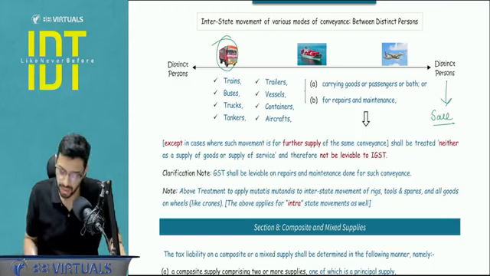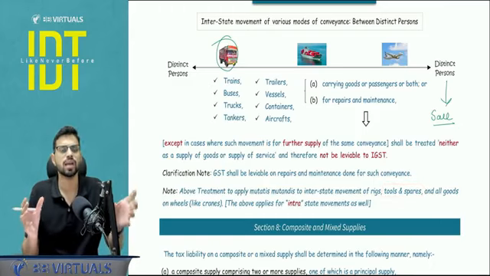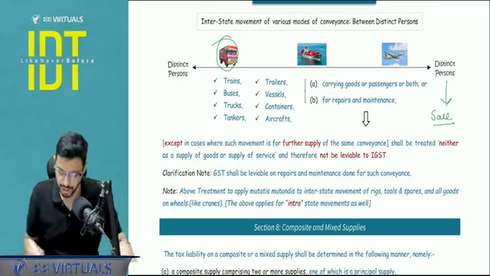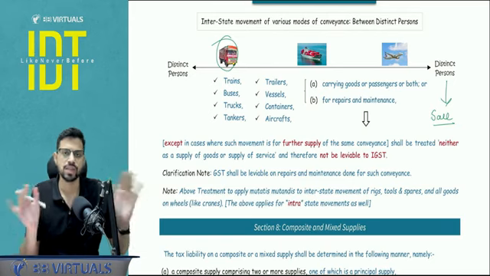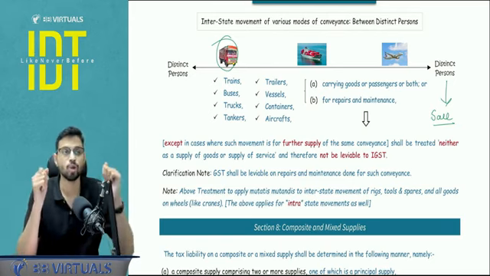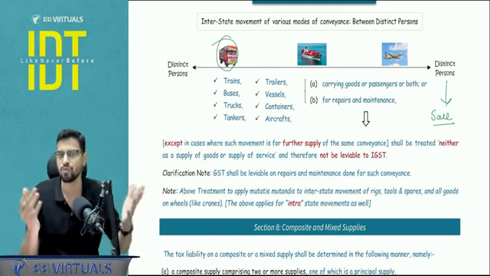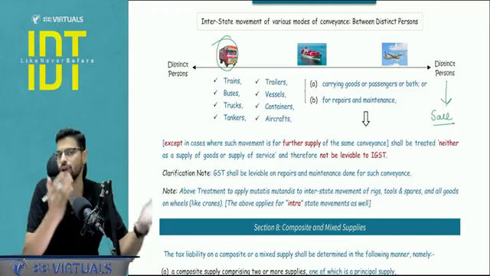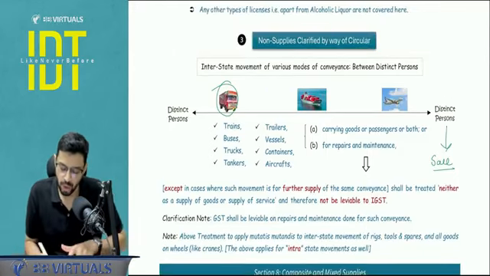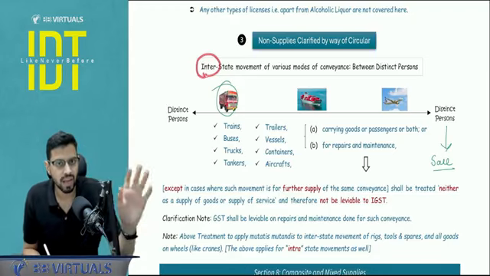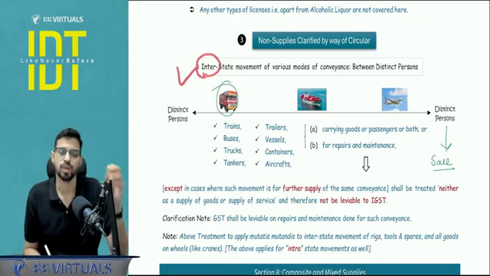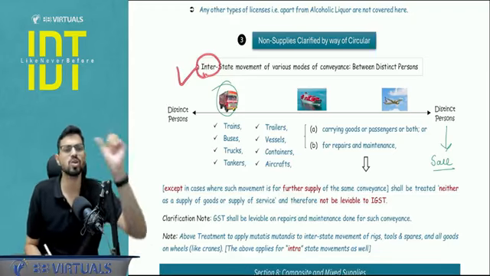Now a similar thing will apply for rigs, tools and spares. These are again capital items, which are used for production, as I told you, in molds and dies, and all other goods on wheels such as cranes. So for any conveyance, crane, rig, tools, the same thing will apply, because the purpose is not selling it further, but just transfer from one unit to another unit. Now you may have a query: why have they written interstate? So let me tell you one thing. In real life, we are applying this for intrastate also. This is applicable intrastate also, because the concept remains the same.